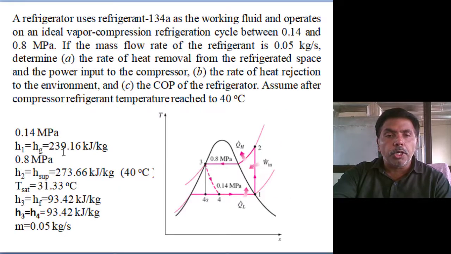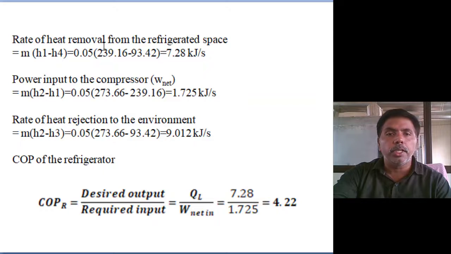At 0.14, H1 is 239.16 kilojoules per kg; at 0.8 megapascal, H2 is 273.66 kilojoules per kg; and H3 at 0.8 saturation liquid is 93.42. Isoenthalpy process, H4 equals 93.4. Simply, the rate of heat removal is mass flow rate times H1 minus H4, this is 7.28.